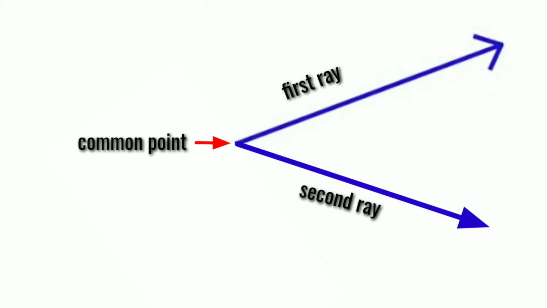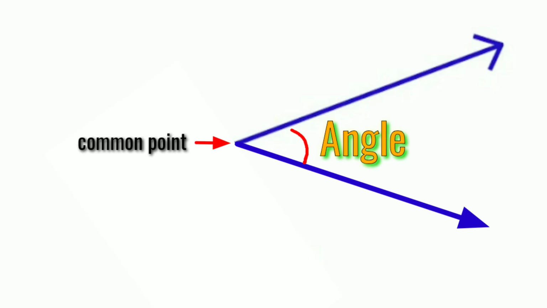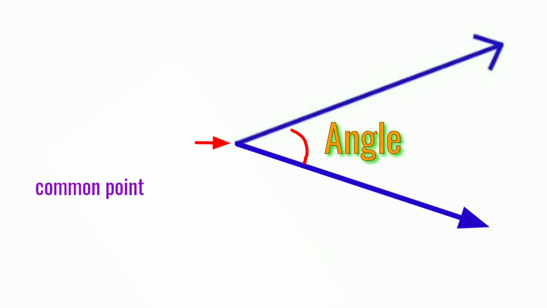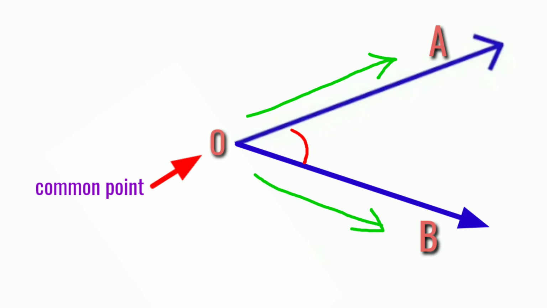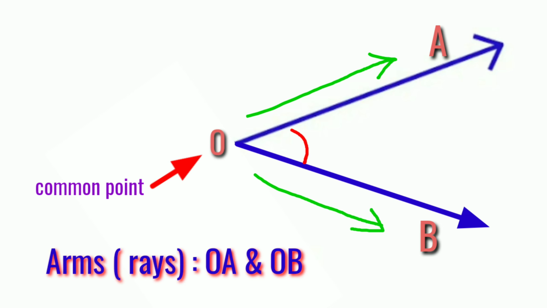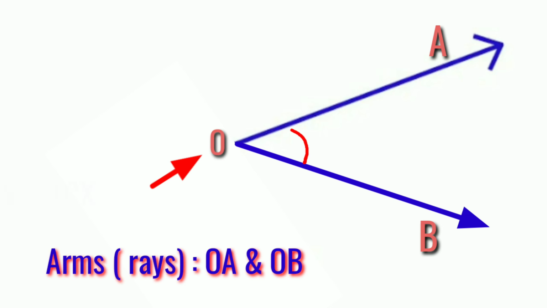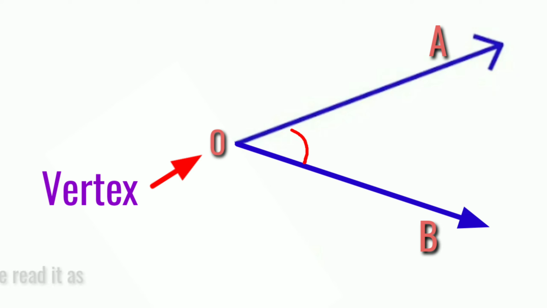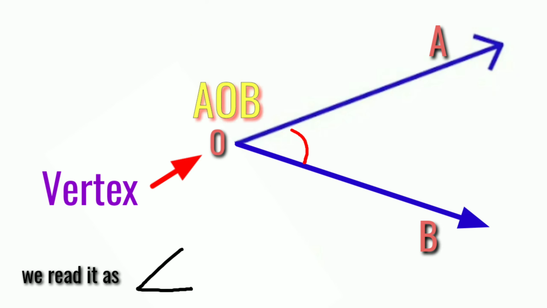Dear children, what happens when two rays share a common point and join together? When two rays join together with a common point, they form an angle. So here OA and OB are the arms of this angle, O is the vertex and the angle is AOB.